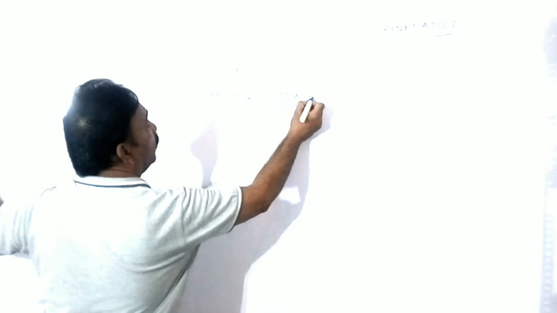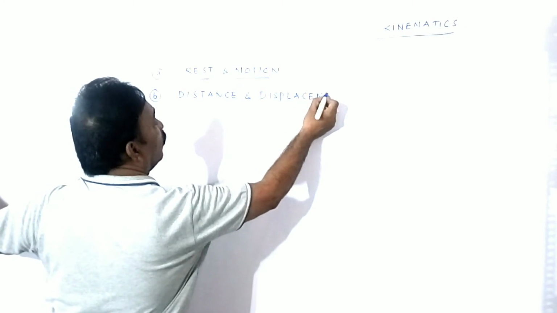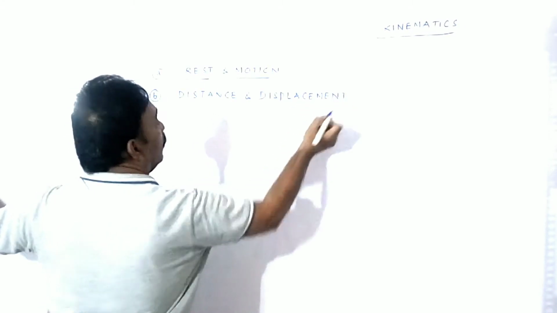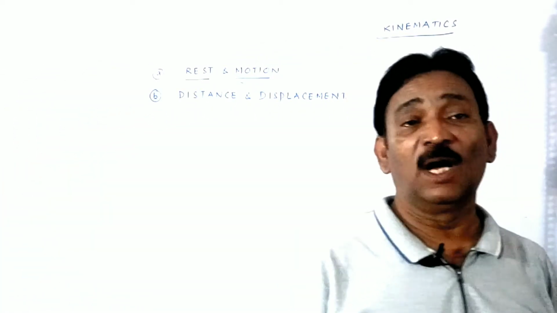Distance and displacement. These two things are very important. If you master the art of finding the difference between distance and displacement, most of the problems asked in competitive examinations can be solved easily.